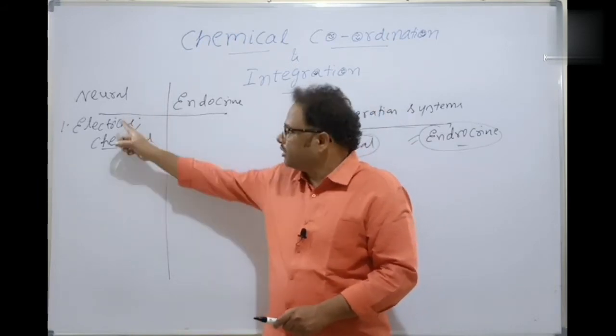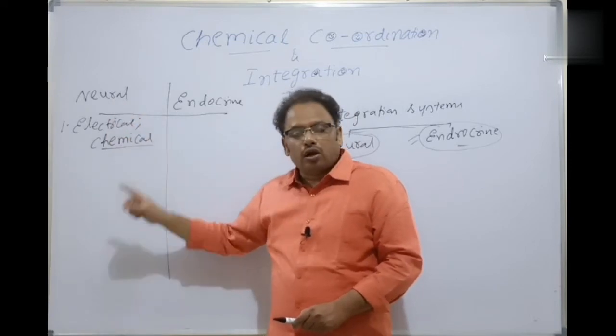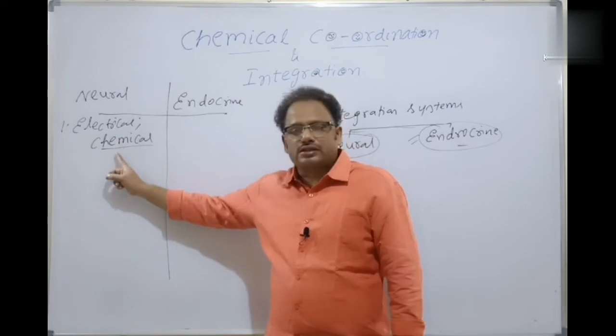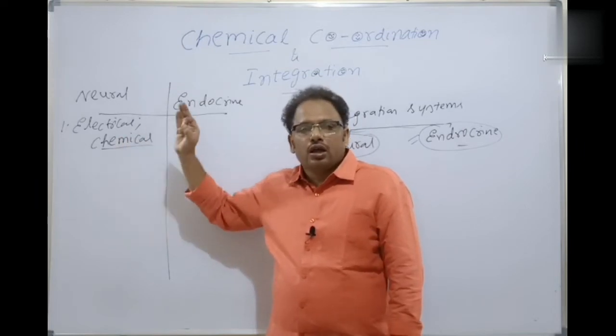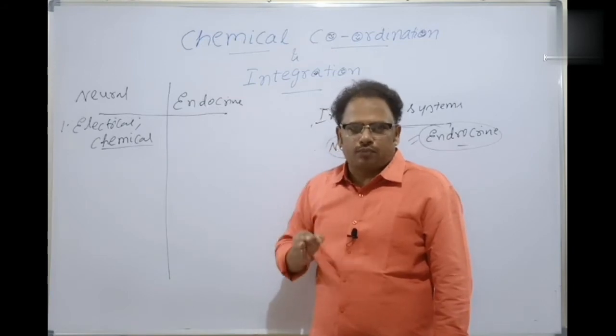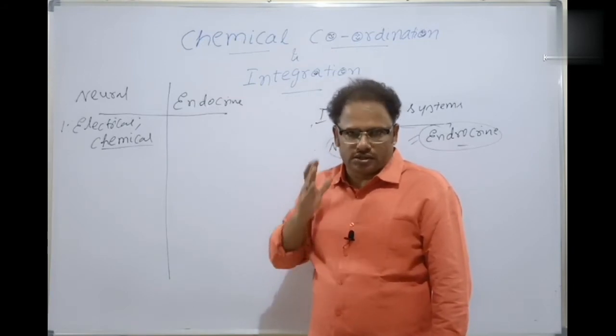That's possible with the neural system. Not only this, the neural system also releases chemicals called neurotransmitters. The chemical synapses are possible because of the neurotransmitters.